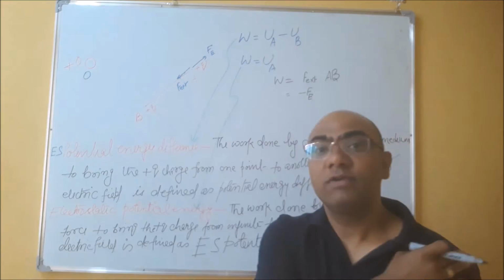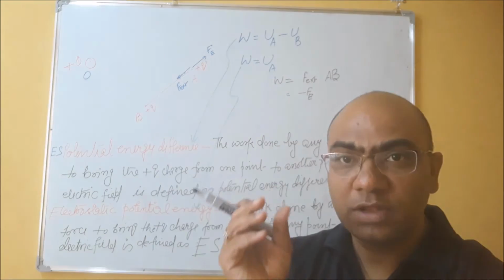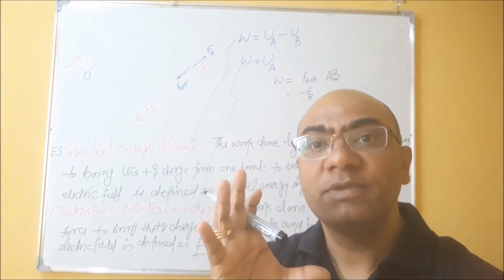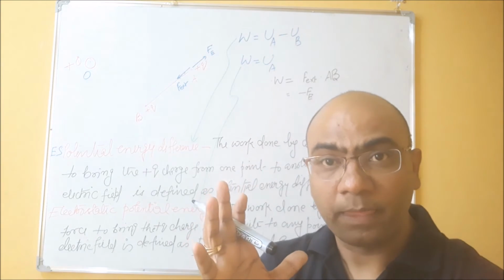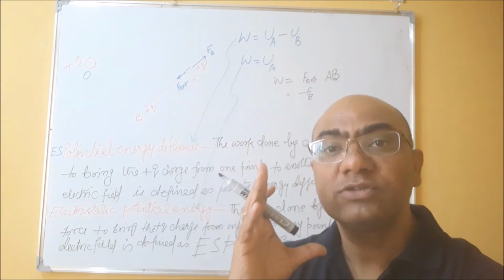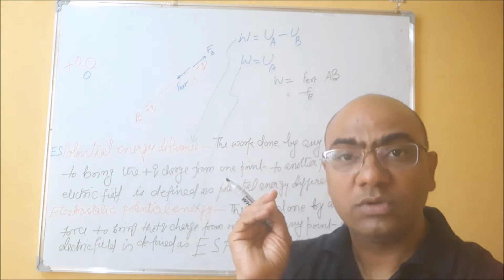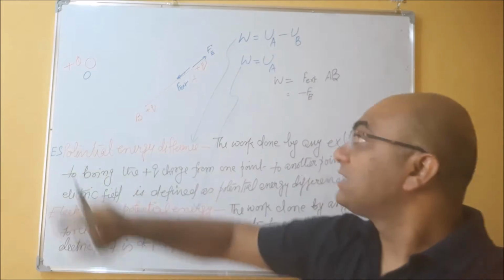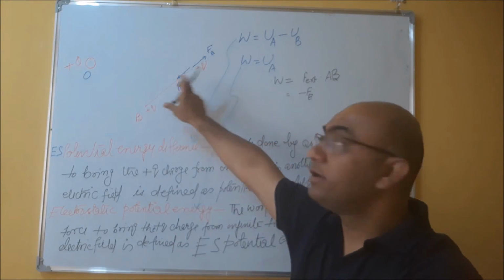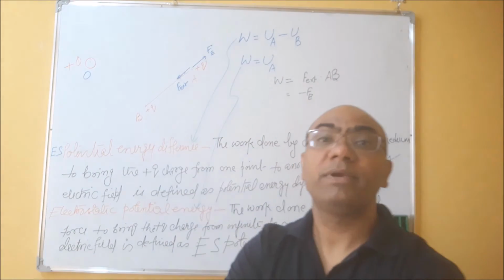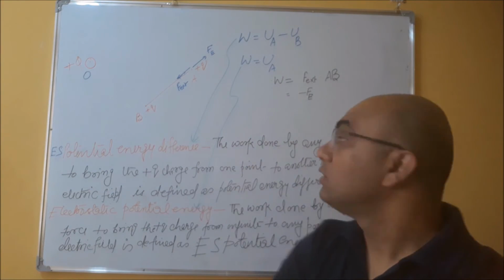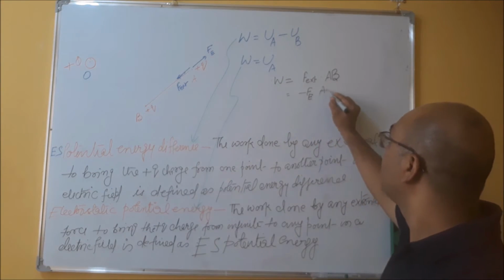Why? Because we are giving this external force so that it will always keep the value of acceleration 0. So it must always be equal and opposite to the force which is experienced by this charged particle due to this plus capital Q. So we can say like this also.